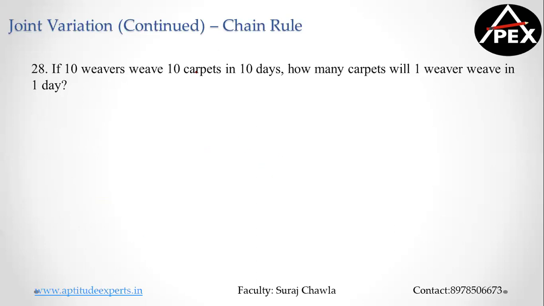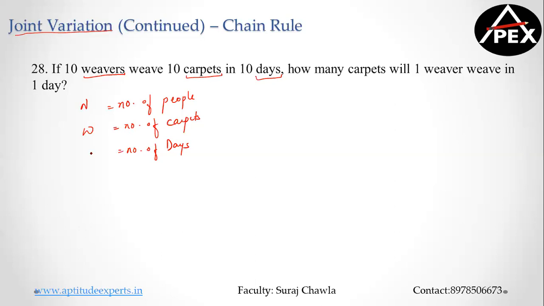Now, whenever you see these kind of questions, all these questions come under the concept called joint variation. Let's understand. There are 10 weavers who weave 10 carpets in 10 days. That means I'm talking about number of people. Clear? I'm talking about number of carpets. And I'm talking about number of days. So I can term this as number of people, I can term this as my work, and this is my number of days.